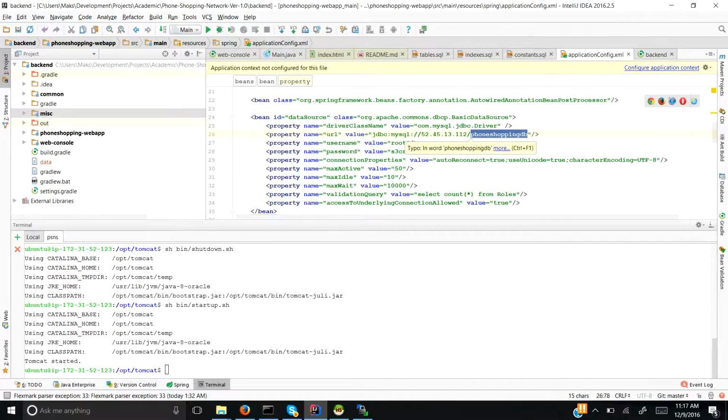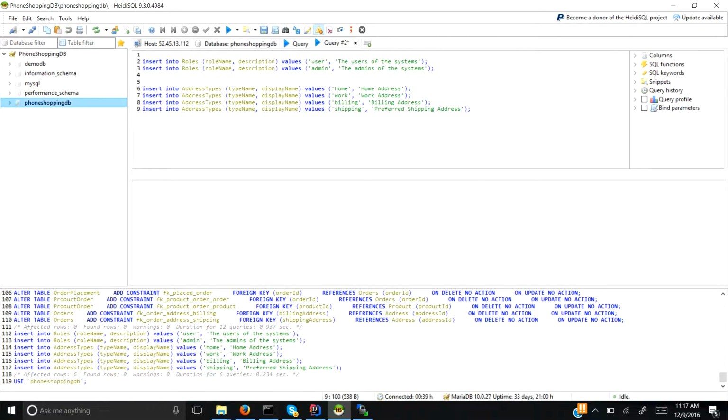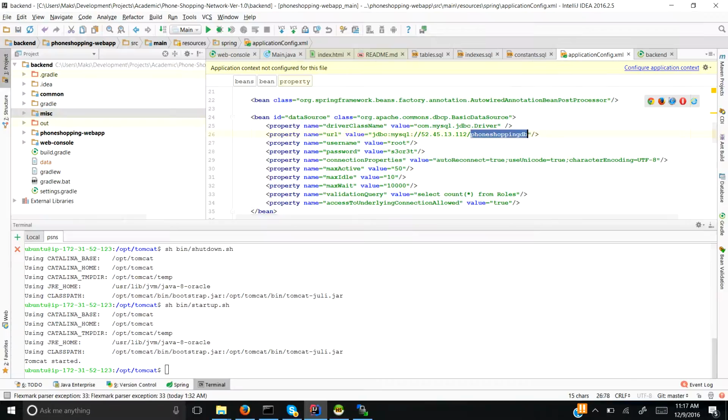So it actually uses the Phoneshopping DB that is showing here. To use our newly created database, we need to mention the demo DB here, build the application again, and deploy it to the Docker registered server. So that's it.